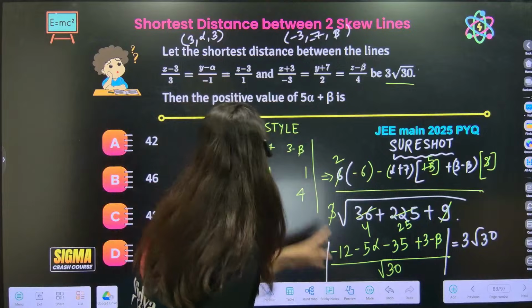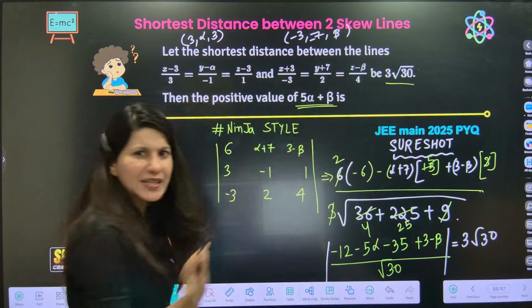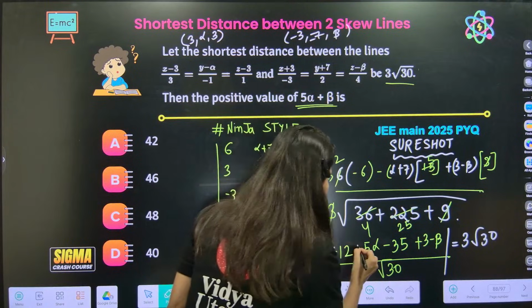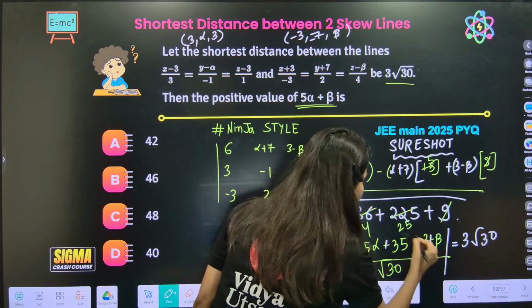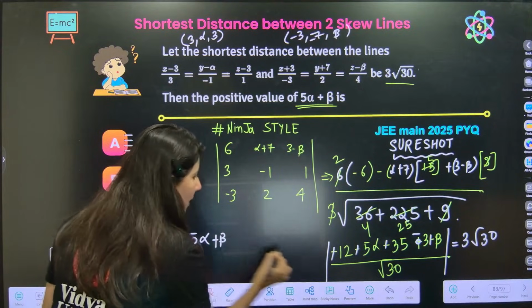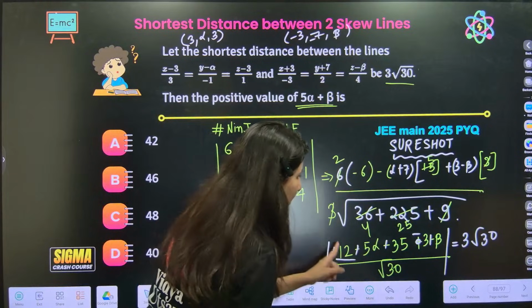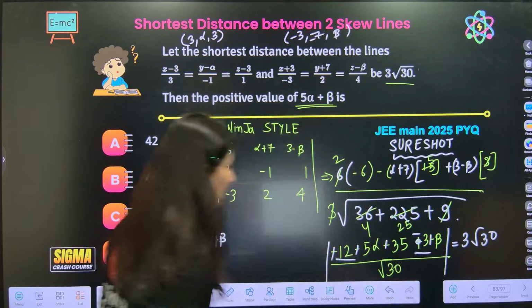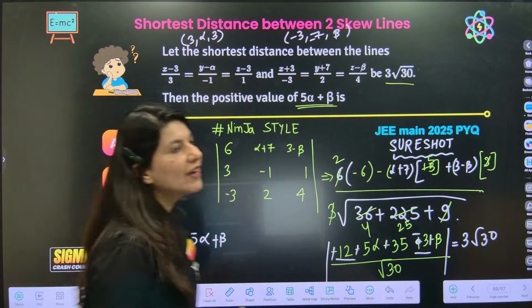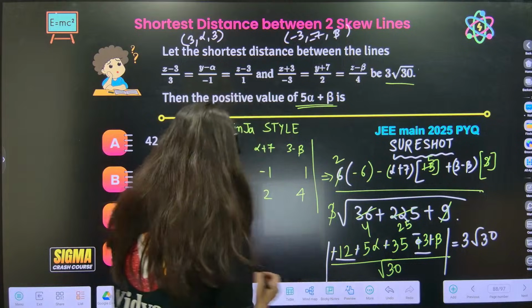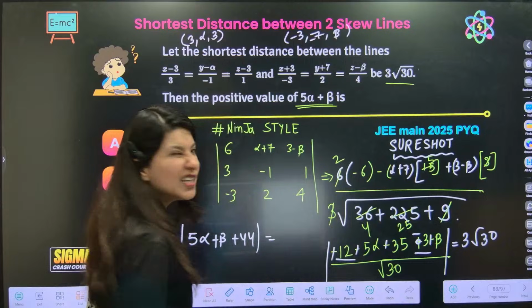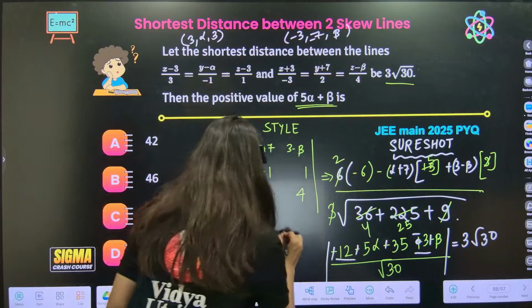Now what I am seeing is you need 5 alpha plus beta. So why don't we do one thing? This modulus is there, the minus becomes plus, plus, plus, and this will become minus. So this is going to give you 5 alpha plus beta plus 12 minus 3. 12 minus 3 is 9. 35 plus 9 is 44. So plus 44, modulus is there, is equal to root 30 into root 30, which is 30 times 3, 90.